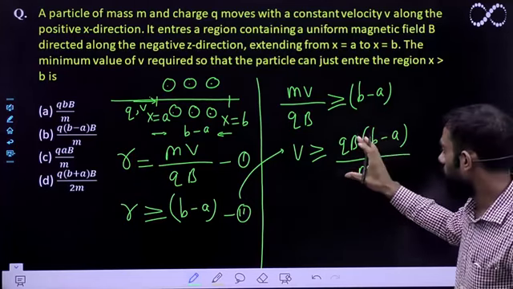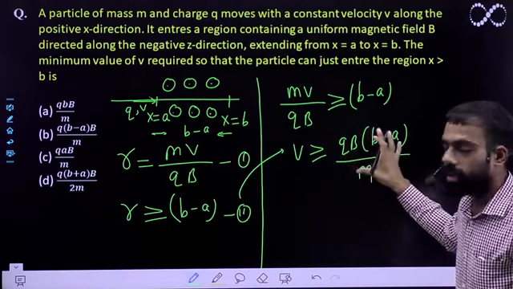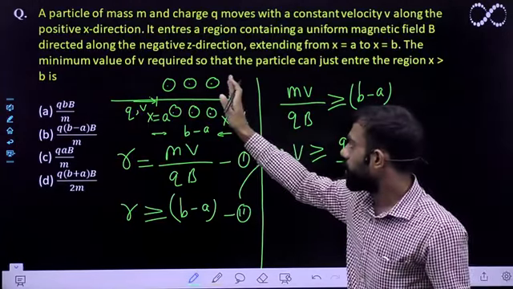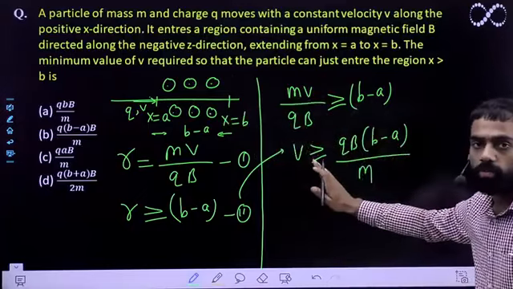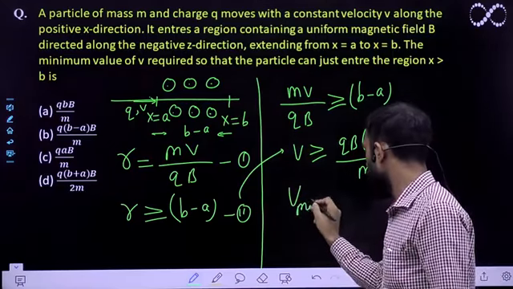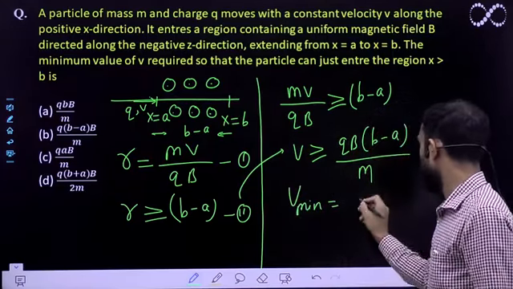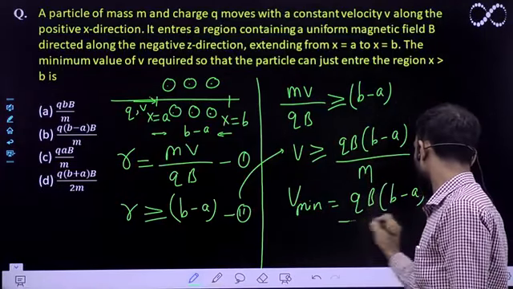If the speed is greater than equal to this, then only it can enter a region beyond b. So what is the minimum value possible for which it can enter the region? From here easily I can say v min will be equal to qB(b minus a) upon m.